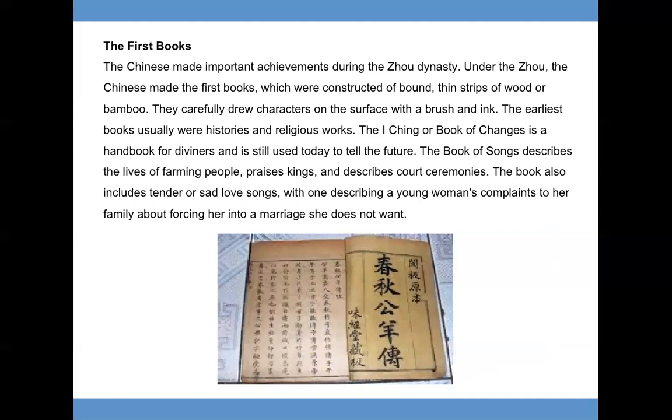The I Ching, or Book of Changes, is a handbook for diviners and is still used today to tell the future. The Book of Songs describes the lives of farming people, praises kings, and describes court ceremonies. The book also includes tender or sad love songs, with one describing a young woman's complaint to her family about forcing her into a marriage that she does not want.